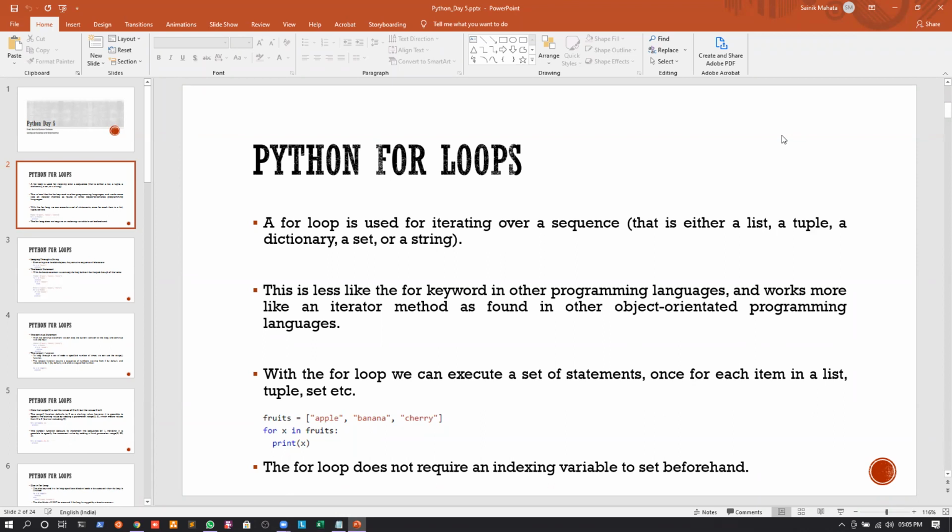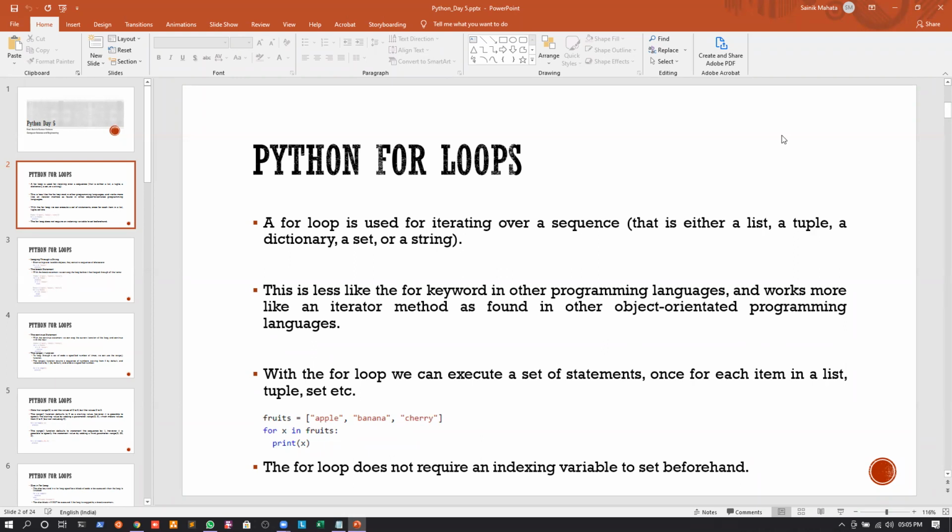Now, this is less like the for keyword in other programming languages and works more like an iterator method as found in other object-oriented programming languages. What is the meaning of this second point? We will understand it better when we study object-oriented programming concepts in Python. But for now, let us leave this and continue to the third point.